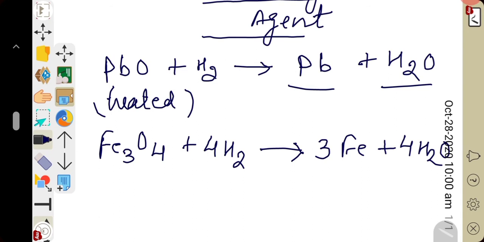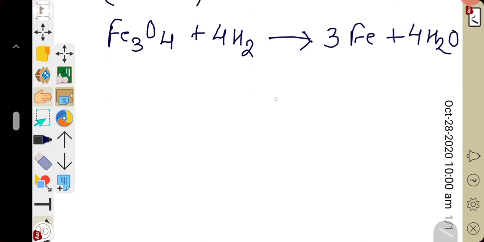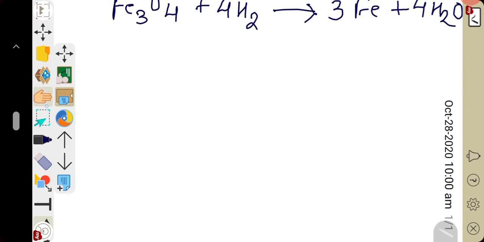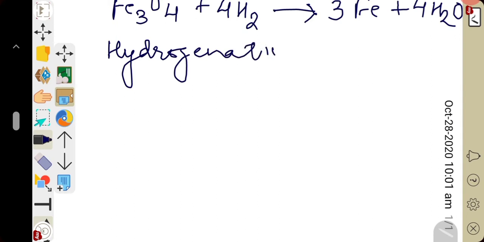Next chemical property is catalytic hydrogenation. Hydrogenation means addition of hydrogen to unsaturated hydrocarbon, meaning a hydrocarbon containing double or triple bonds between the carbon atoms.